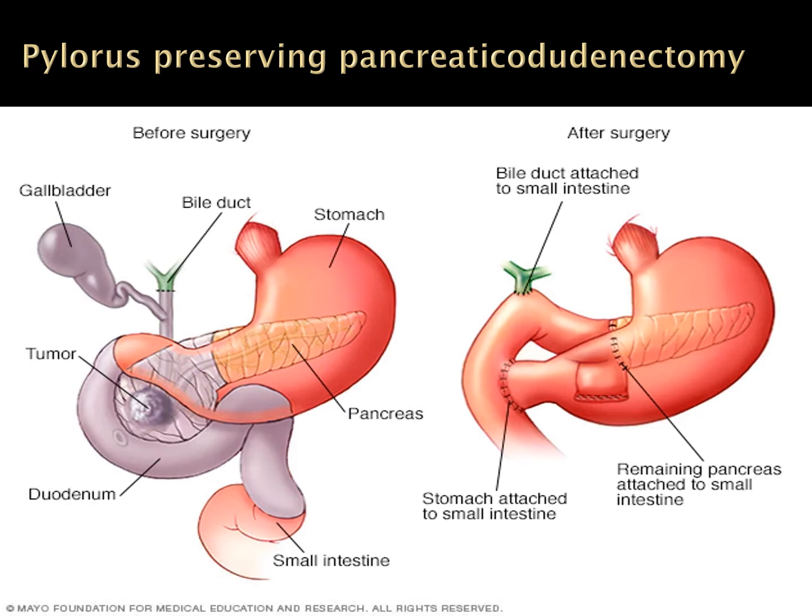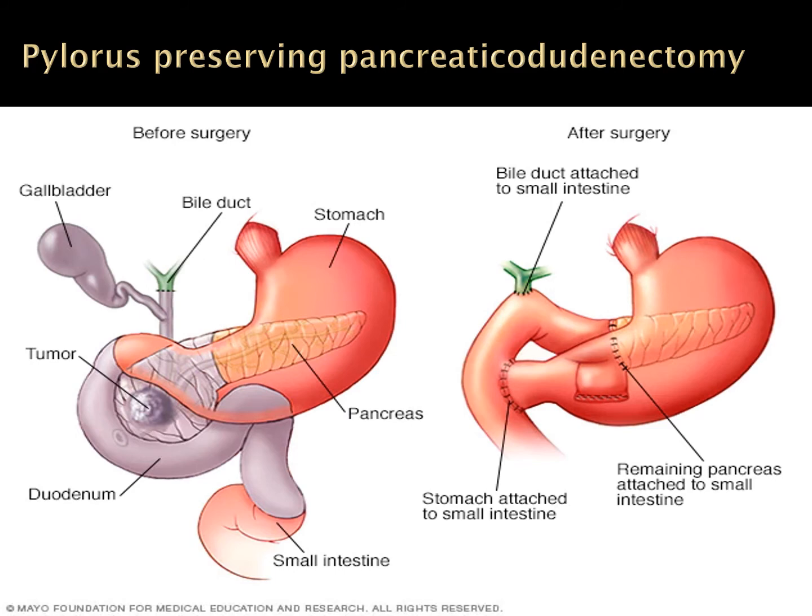In pylorus preserving pancreaticoduodenectomy, as the name signifies, the pylorus of the stomach is preserved, and the pancreas head along with part of the body of the pancreas is resected, along with the part of the duodenum and initial part of the jejunum. Gallbladder is removed.